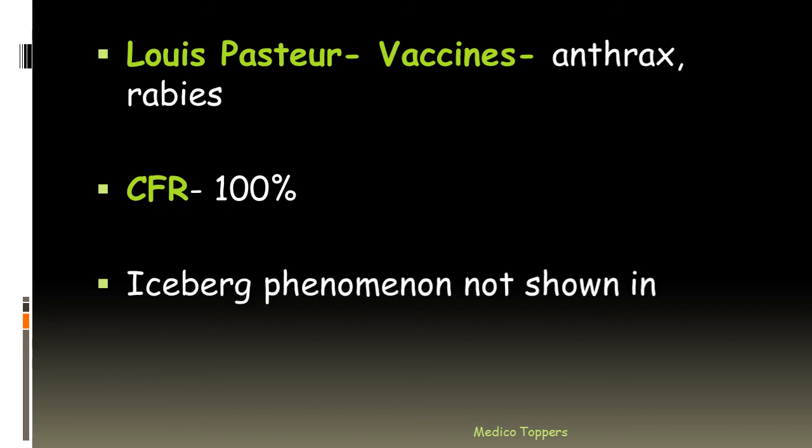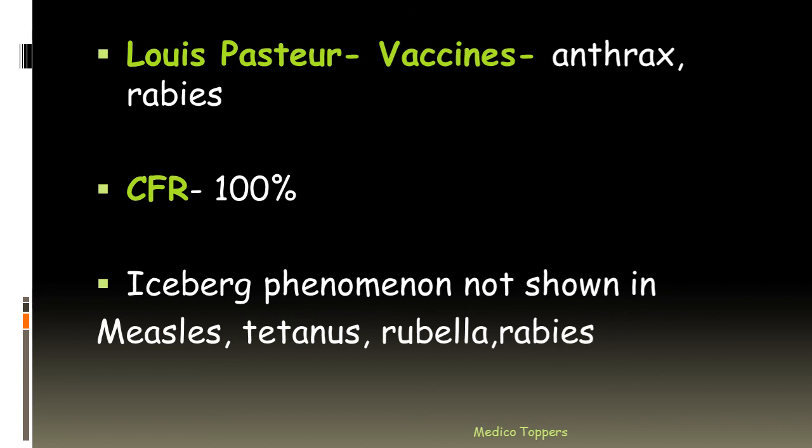And the iceberg phenomenon is not shown in 4 disease conditions. You can remember it as MTR. So M is measles, T is tetanus, and R is rubella or rabies.